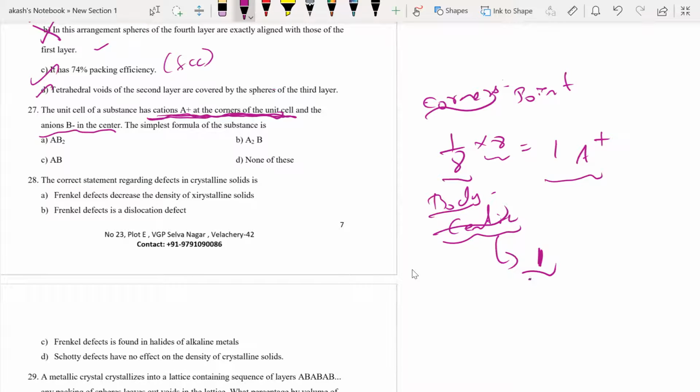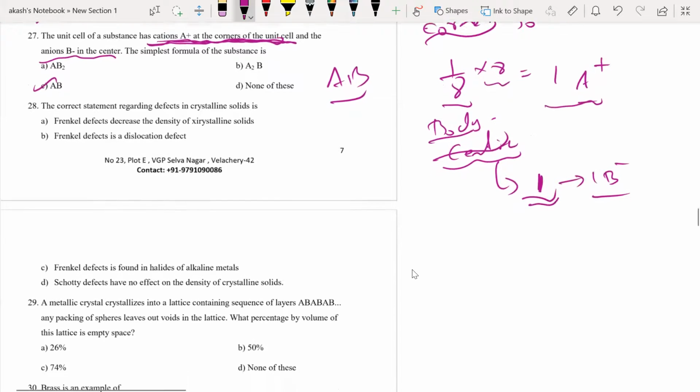The total contribution becomes 1, so I have 1 B minus. So now you can easily guess the formula: A plus, B minus. 1 A plus, 1 B minus will become AB. So the correct answer will be C. Okay. Moving on to the next question.